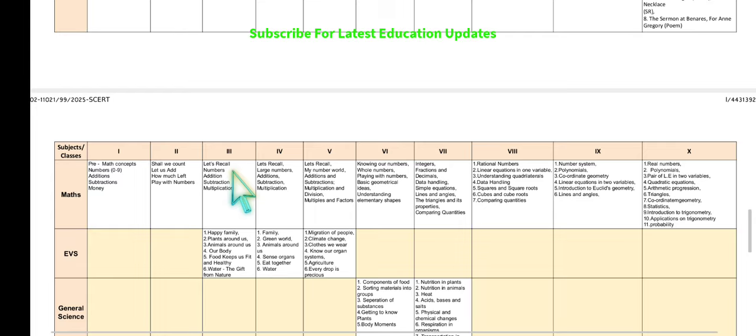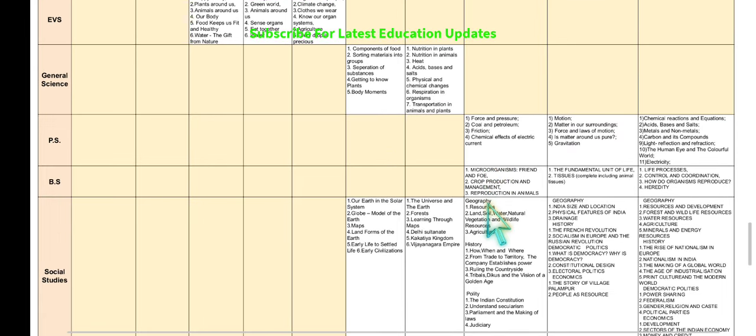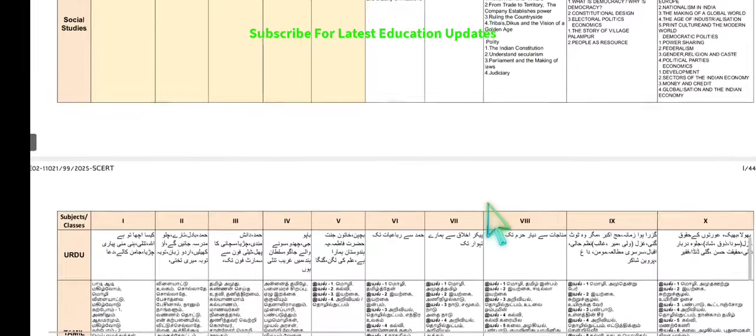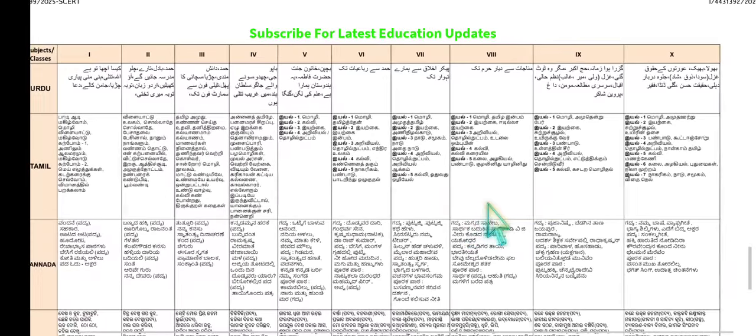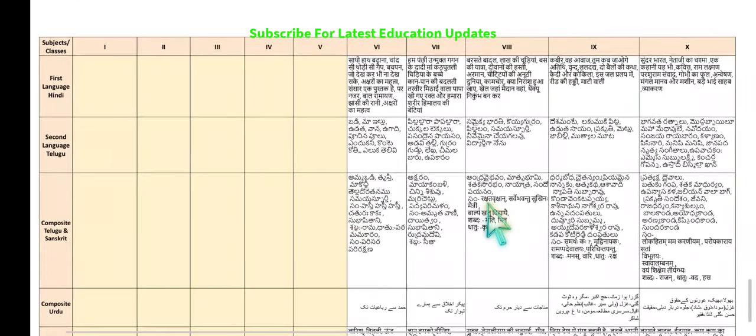These are the different topics for the mathematics examination, like this for classes 1 to 10. Then followed by EVS, general science, physical science, biological science, social studies, and respectively the minor media syllabus is supplied here by our Director of School Education.